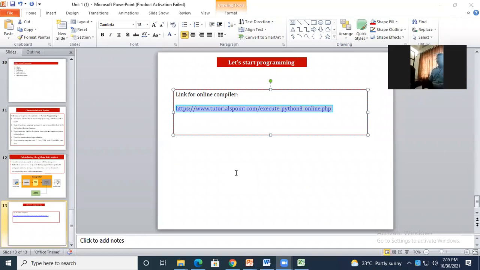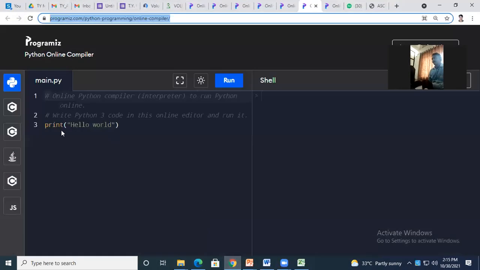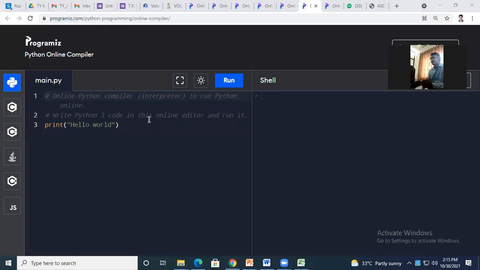Okay, if you click on the second link, you will find this way. On the left hand side, we have a program. On the right hand side, we'll get the output. Is it accessible to all? Yes, sir.